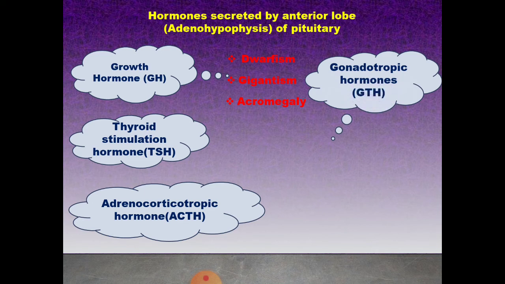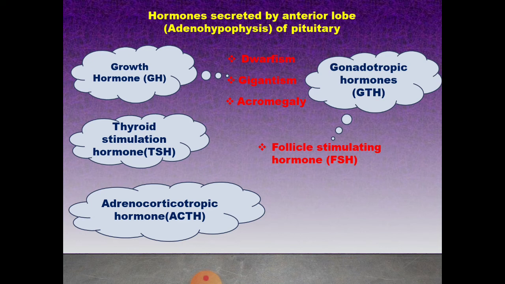Next hormone, gonadotrophic hormone. Gonads means the male and female reproductive organs together. Gonad stimulating hormones are gonadotrophic hormones. First one, follicle stimulating hormone, FSH. In male, it stimulates the germinal epithelium of testes and the formation of sperms. In female, it initiates growth of ovarian follicle and aids development in the ovary. Next one, luteinizing hormone, LH.